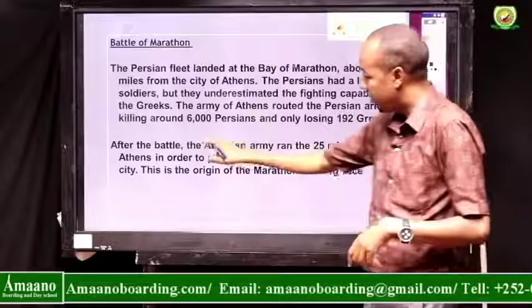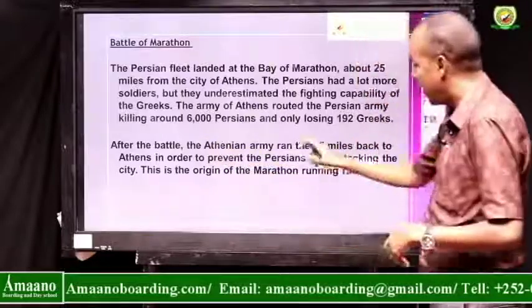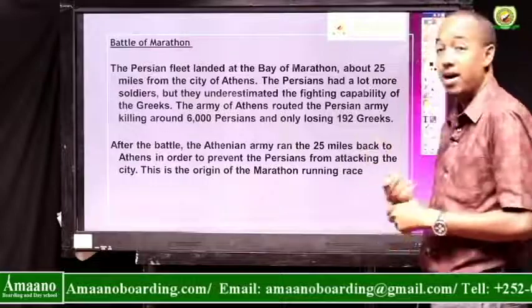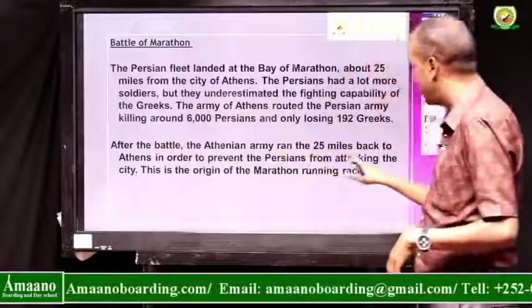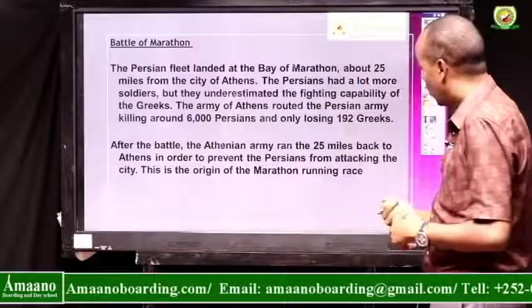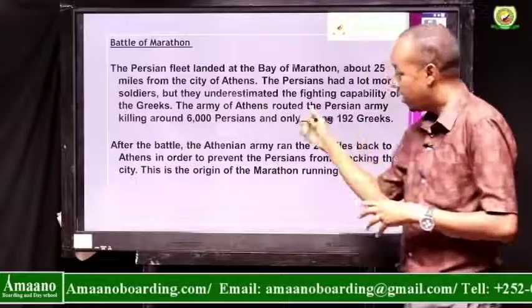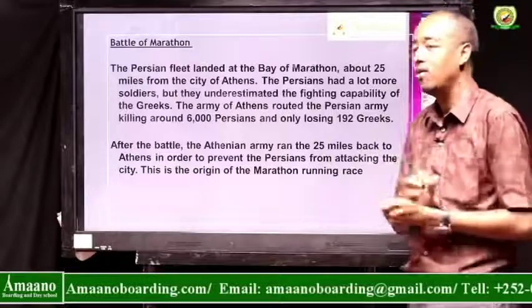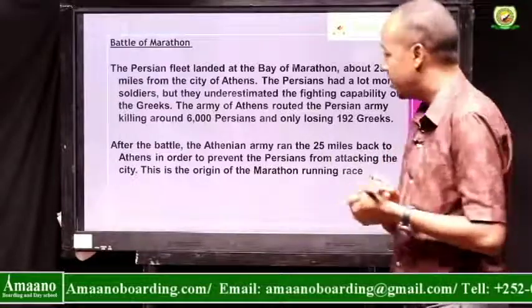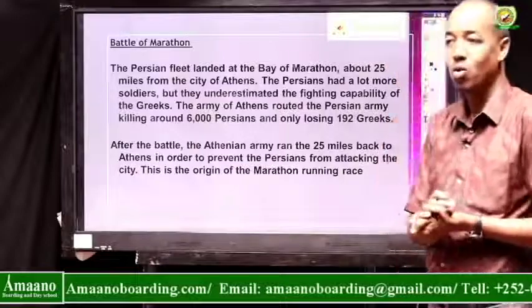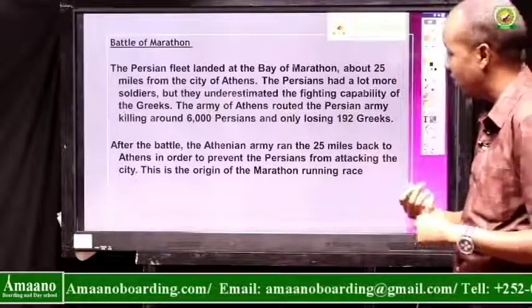After that battle, the Athenian army ran 25 miles back to Athens in order to prevent the Persians from attacking the city. After the war ended, the rest of the army of Athens ran back to Athens to inform the people of Athens that the Persians were on the way to conquer the city and the Greeks.